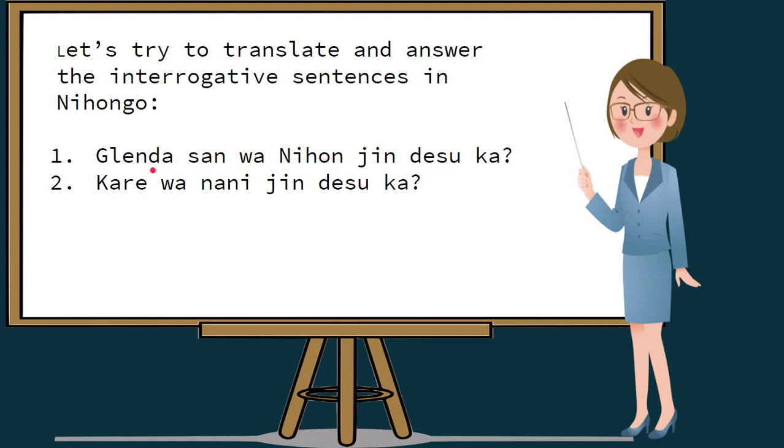Meaning to say, Glenda-san wa is Miss Glenda, Nihonjin, Japanese, because of this jin that makes it a nationality, and desu ka is an interrogative particle. So if we try to translate it in English, it means, is Miss Glenda a Japanese?